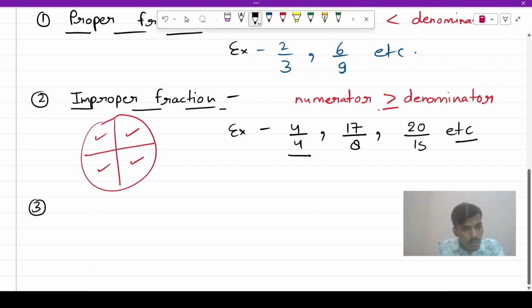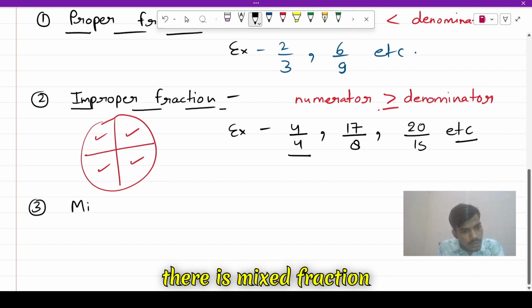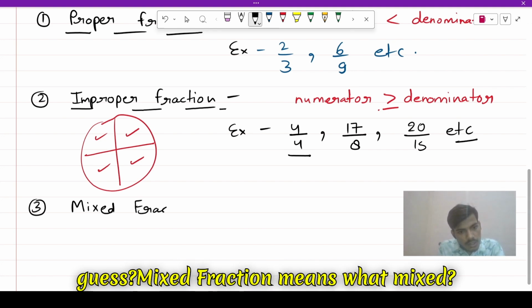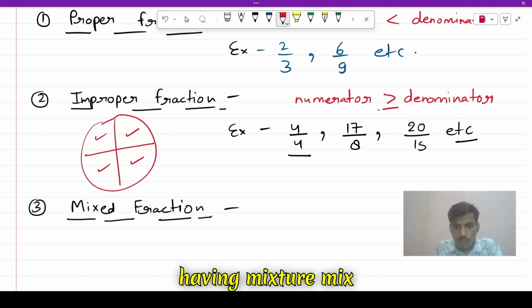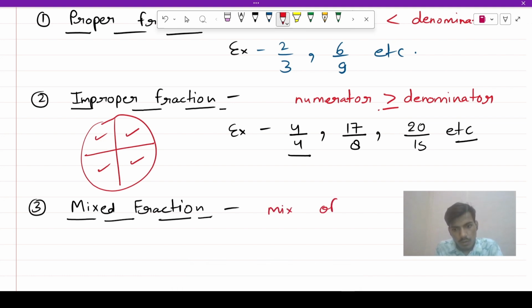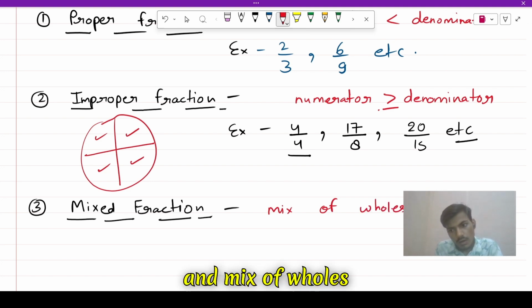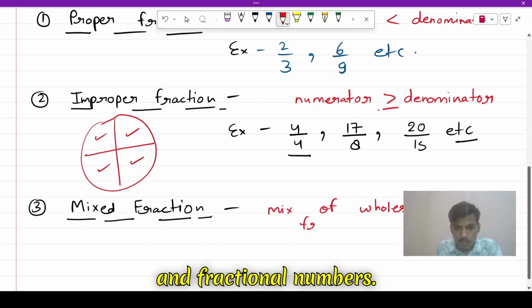Let's see. There is mixed fraction. Can you make a guess? Mixed fractions means what? A mixed fraction is a number which is having a mix of wholes and fractional numbers.